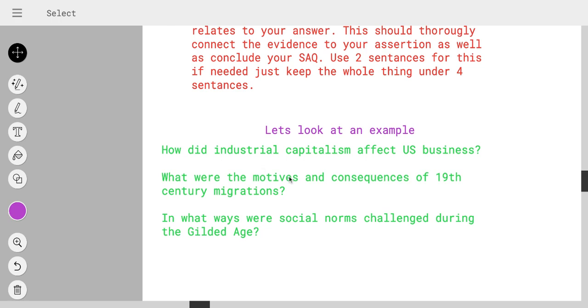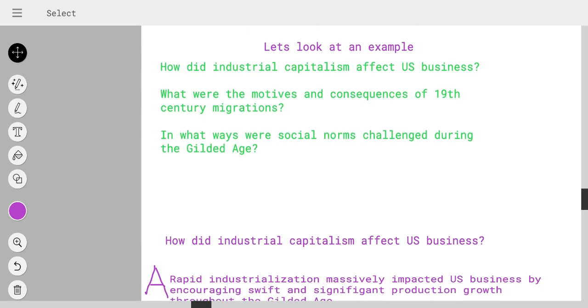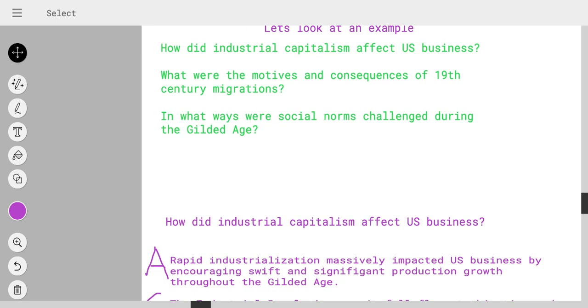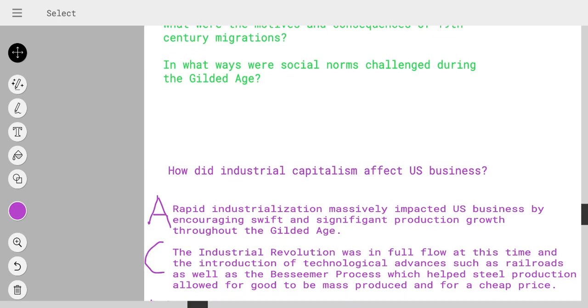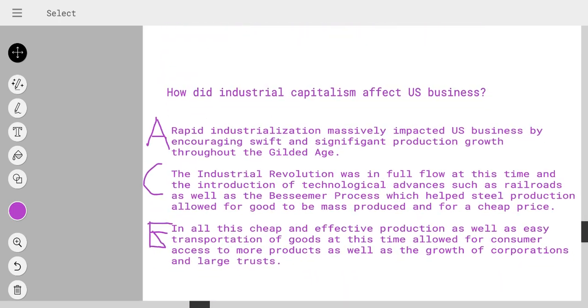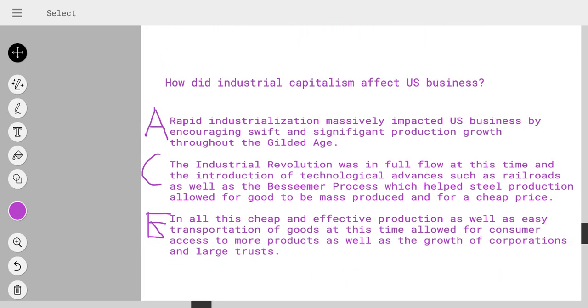How did industrial capitalism affect U.S. business? And this is in the context of the Gilded Age, which was a time in America of a lot of industrial growth and a lot of changes between workers and the government and corporations at the time. So let's look at how we should answer, cite, and explain this question.